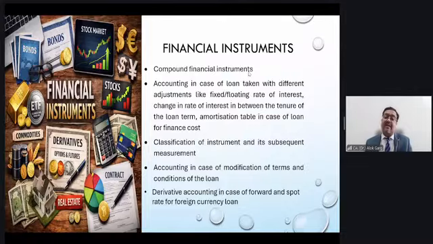The last one is derivative accounting in case of forward and spot rate for the foreign currency loan. Very, very important. In your question, you will be provided with a spot rate, closing rate, and forward rate. Three rates are given in your question. Spot rate means today's rate. Forward rate means future rate, and closing rate means the rate on the date of closing, the reporting date rate.